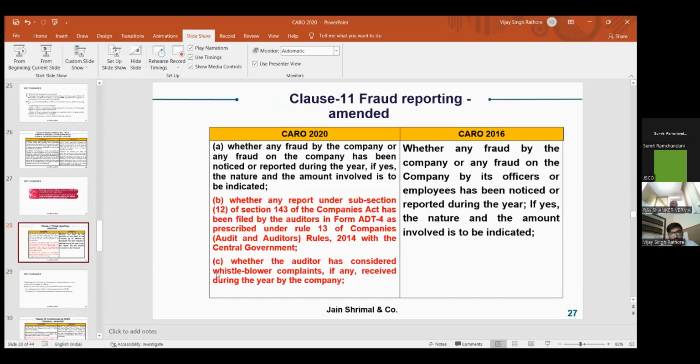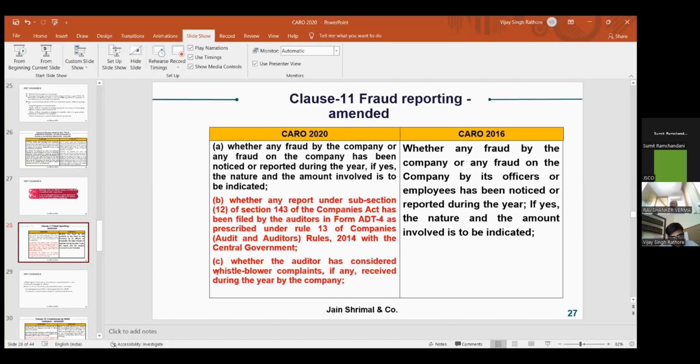And this is clause 11, that is fraud reporting. CARO 2016 also had fraud reporting, but there is a major change: if any fraud is by the company, or on the company by its employee, then also it has to be reported. Earlier it was not so. Now if any fraud is happening by the company or on the company, that has to be reported in ADT 4, prescribed by the Companies Amendment Rules 2014 under Rule 13.